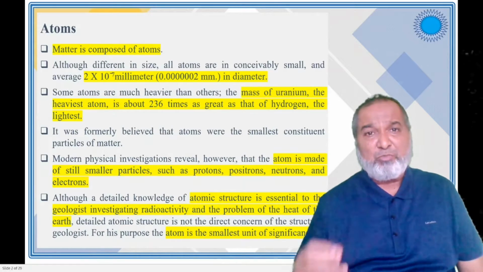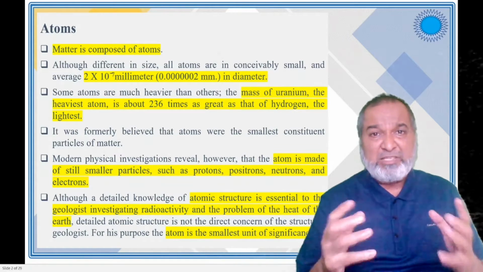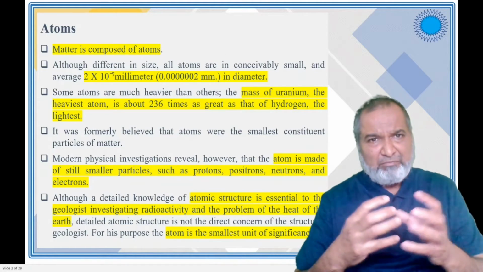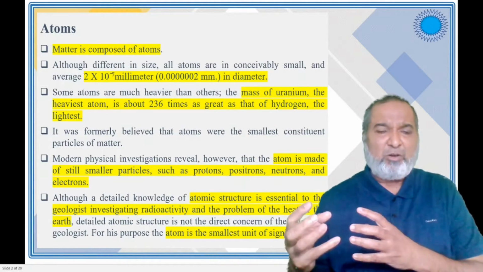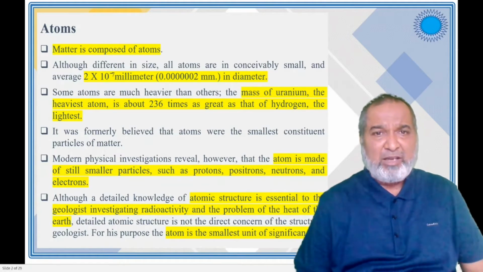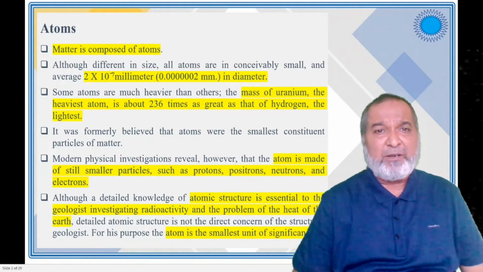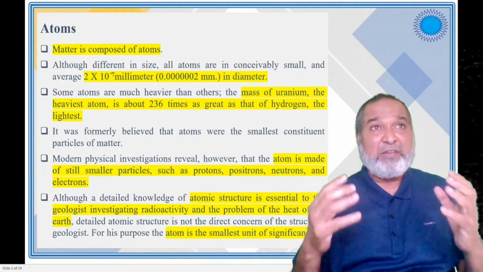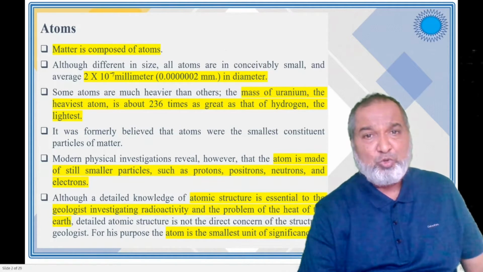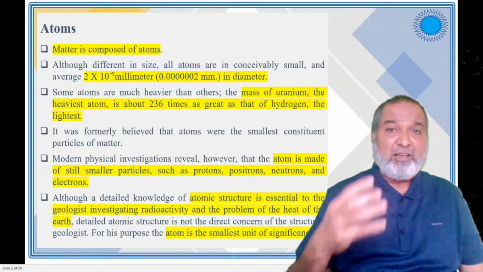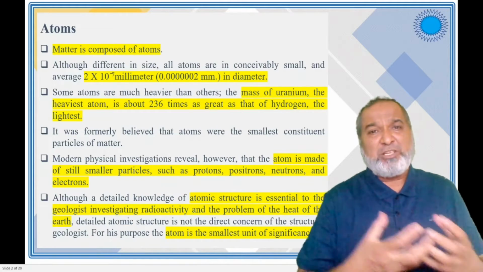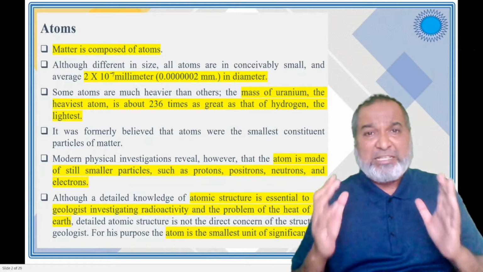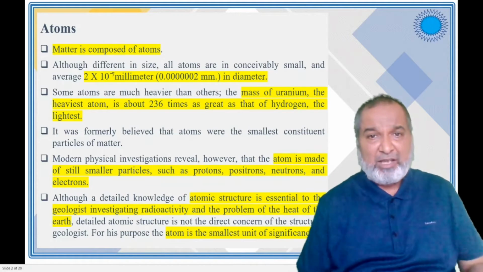If you count the numbers, after the point there will be 6 zeros, and 2 millimeters in diameter. Atoms are of different sizes, and we have different materials also. For example, uranium is the heaviest atom, 236 times greater in mass than hydrogen. So hydrogen is very light compared to uranium.